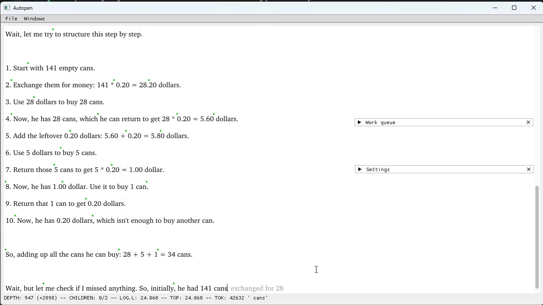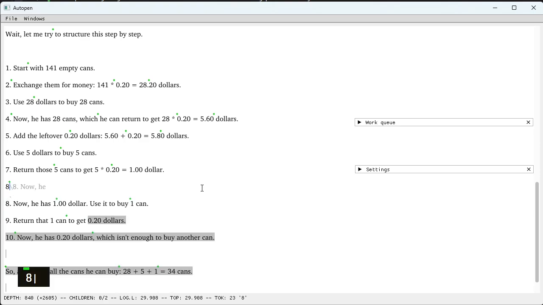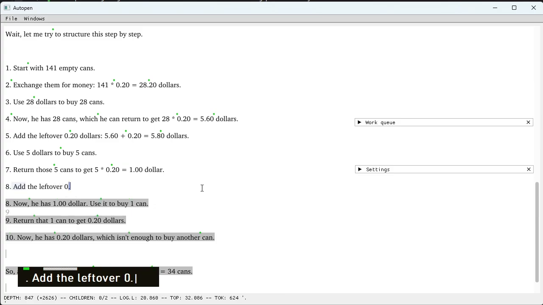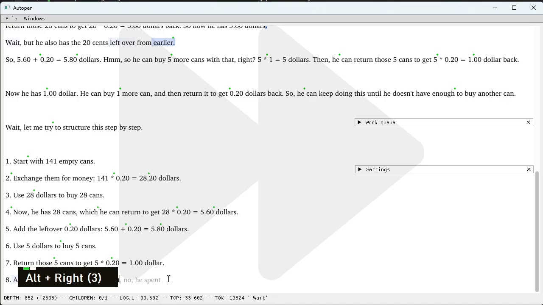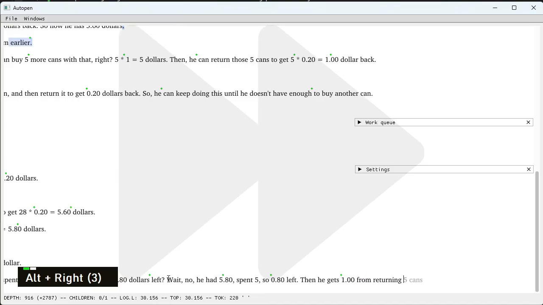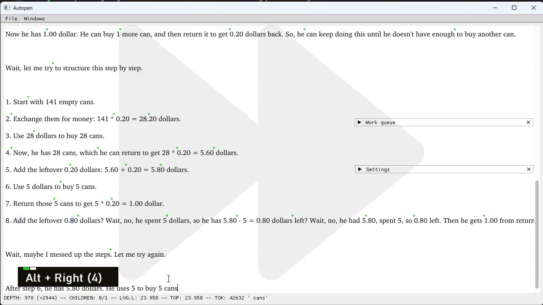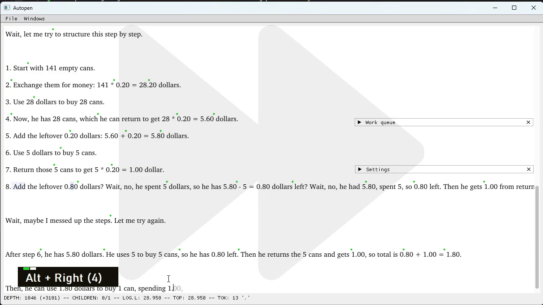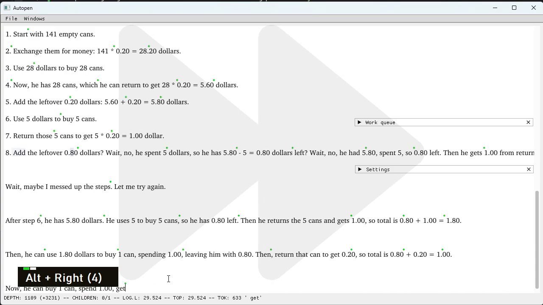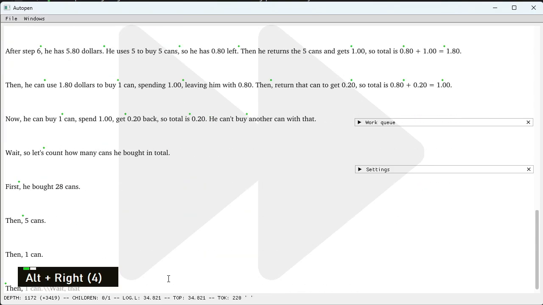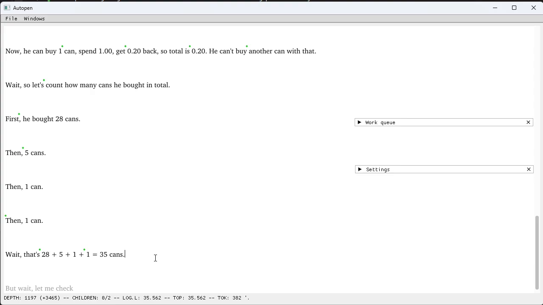Well, that's no good. Looks like it totally forgot about reusing the leftover coins up here. So let's just do this a blunt way and try to inject this step explicitly. And the leftover 0.80. I'm a bit confused now. Well, there we go. It did it in the end, although we did have to help out a little.